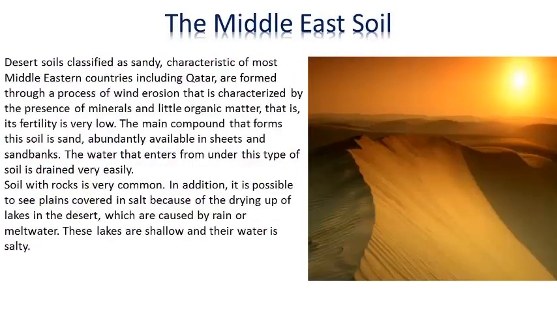Middle Eastern soil. Desert soils classified as sandy, characteristic of most Middle Eastern countries including Qatar, are formed through a process of wind erosion that is characterized by the presence of minerals and little organic matter, that is, its fertility is very low. The main compound that forms this soil is sand, abundantly available in sheets and sandbanks. The water that enters this type of soil is drained very easily.